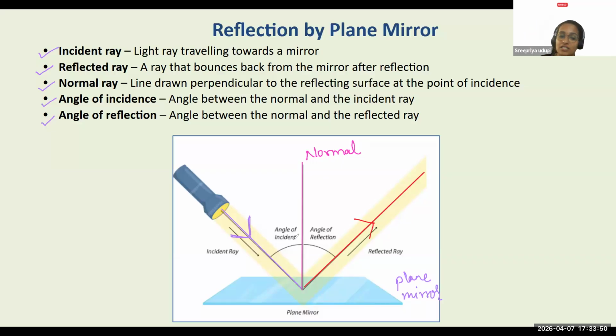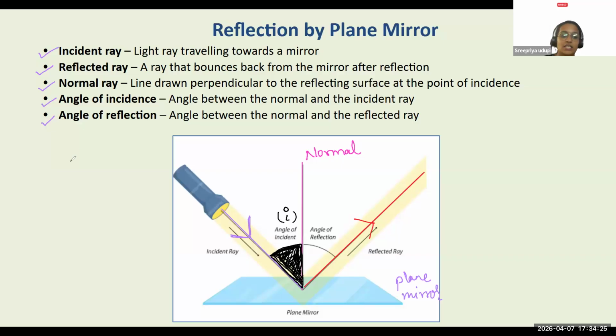Yes, what is the angle of incidence now? Angle of incidence is nothing but the angle which is made between the incident ray and the normal. This angle, what you are able to see here, this whole part. By now you're all aware of what exactly angles are in math. You know how to use a protractor to find the angles, right? This whole thing is the angle which the incident ray makes with the normal. This is called the angle of incidence. We use a letter I to represent the angle of incidence.